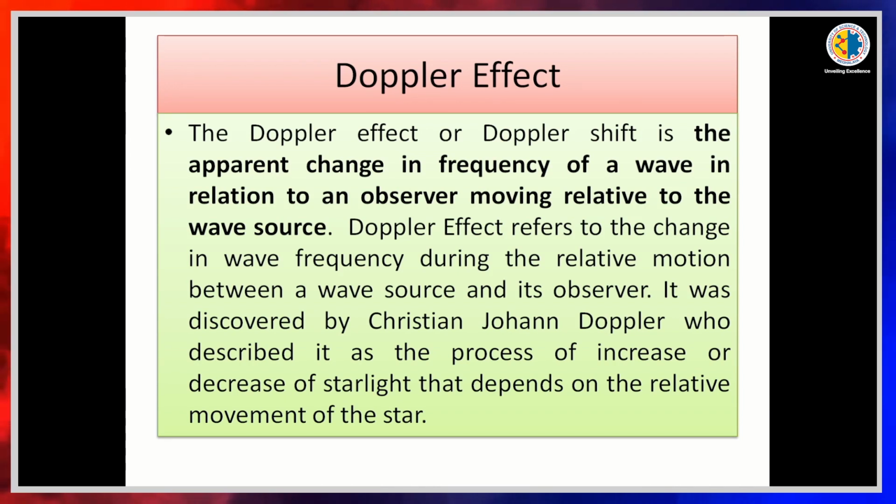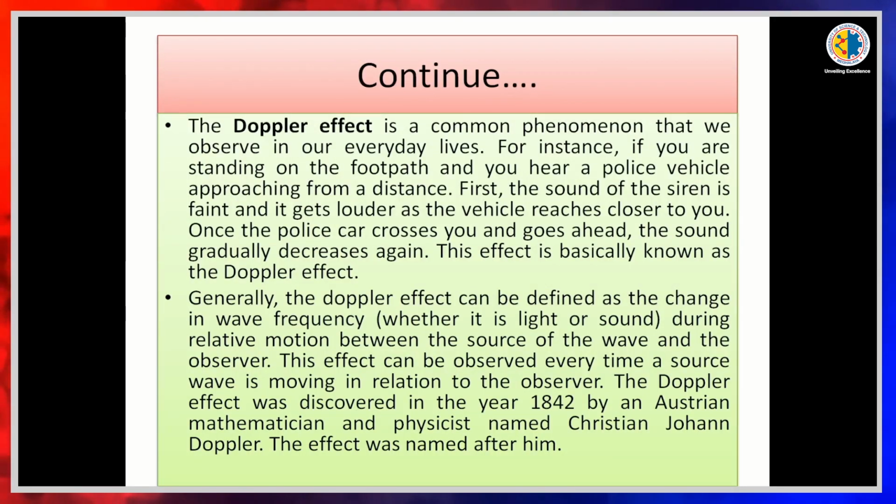It was discovered by Christian Johann Doppler, who described it as the process of increase or decrease of starlight that depends on the relative movement of the star. The Doppler effect is a common phenomenon that we observe in our everyday lives. For instance, if you are standing on the footpath and you hear a police vehicle approaching from a distance, first the sound of the siren is faint and it gets louder as the vehicle comes closer to you.